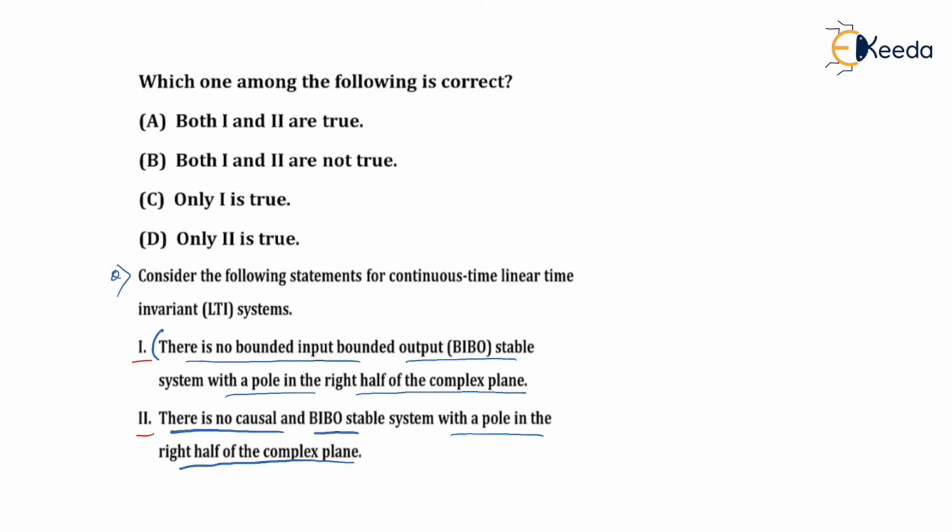Now I request you to read statement 1 carefully once again, and then I'll tell you the meaning of statement 1. Statement 1 clearly says if the pole is in the right half of the S plane, then there is no possibility of getting a stable system. I repeat, whenever there is a pole in the right half of the S plane, it is impossible to get a stable system, right? So in Laplace, we have seen how to identify whether the system is stable or unstable by looking at the ROC.